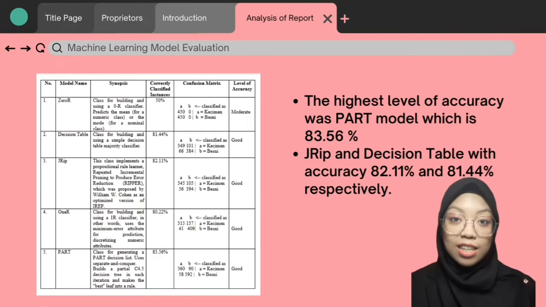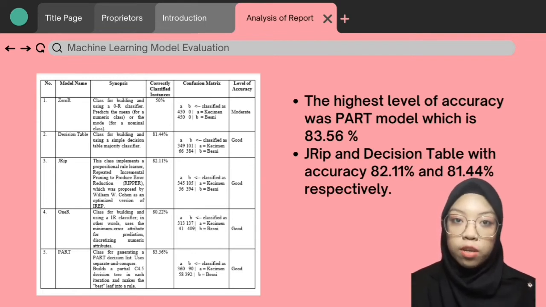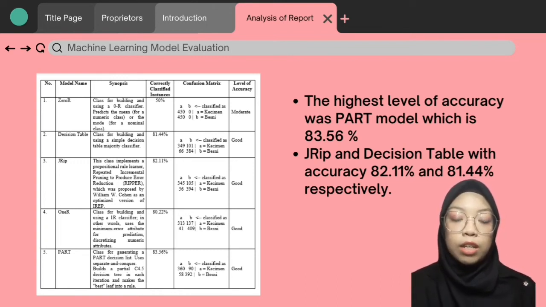For this dataset, we use 5 types of machine learning model. The models included are 0R, decision table, JRip, 1R, and PART model. 0R is a class for building and using a 0R classifier. It will predict the mean for a numeric class and the mode for a nominal class.